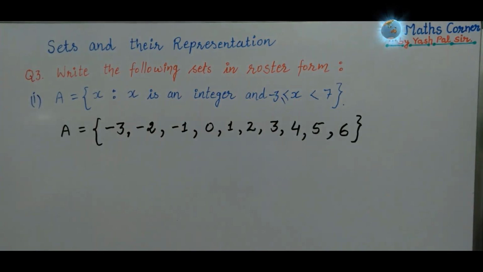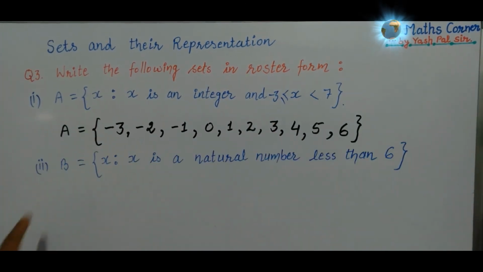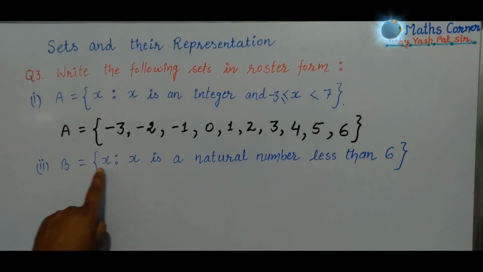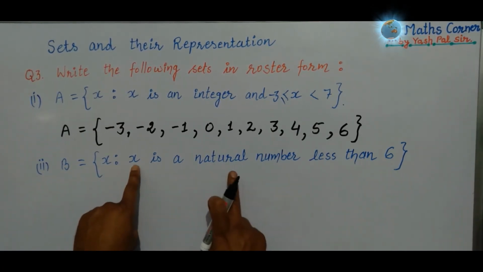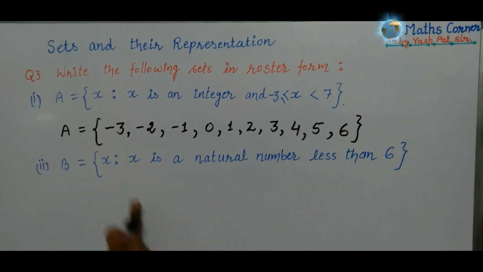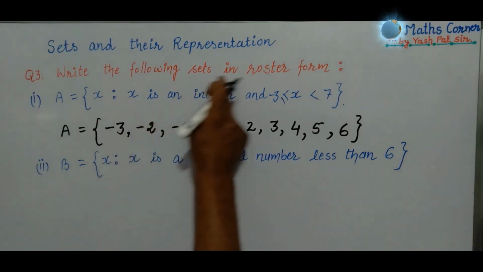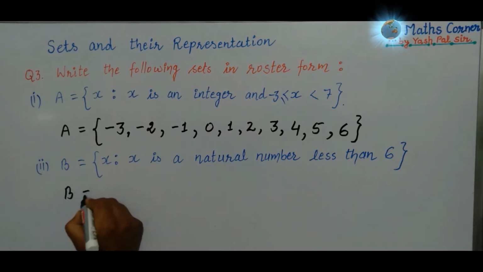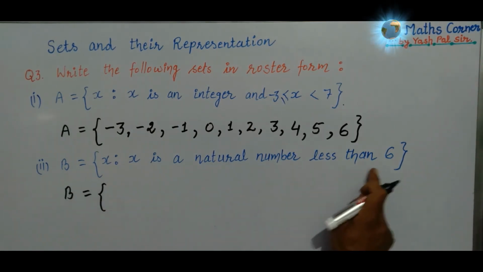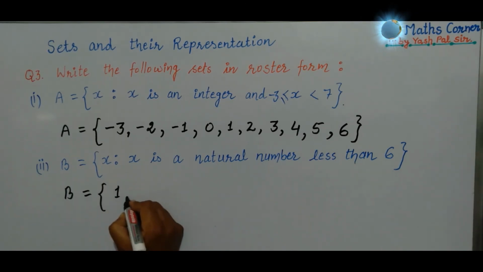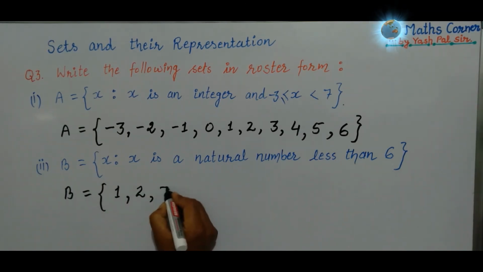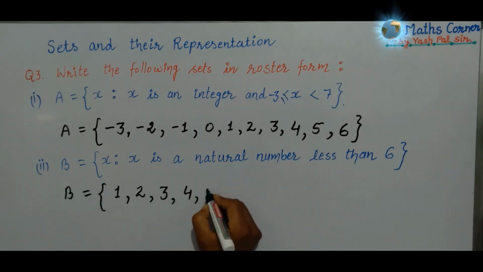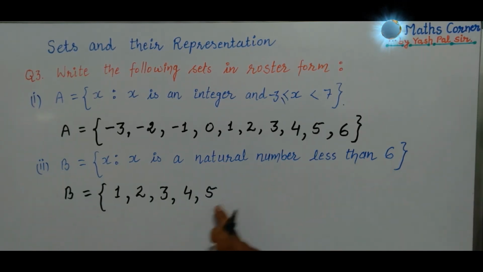Now second part is set B is equal to X such that X is a natural number less than 6. Writing this in roster form, we have B is equal to, natural numbers we know they start with 1, from 1, then we have 2, 3, 4, 5, less than 6, so up to 5. So this is the roster form of the given set. Similarly, we can solve other parts of this question.